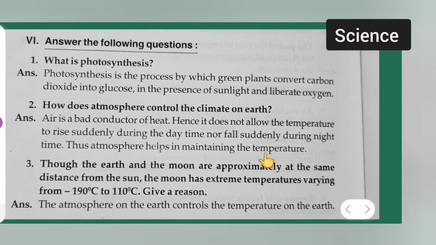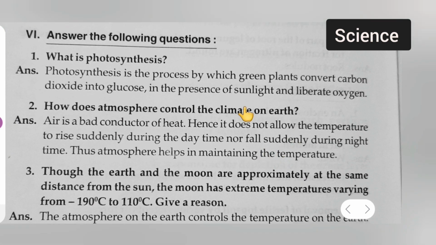Okay, next, moving further, that is about photosynthesis. Answer the following questions. First is what is photosynthesis? Answer is photosynthesis is the process by which green plants convert carbon dioxide into glucose in the presence of sunlight and liberate oxygen.